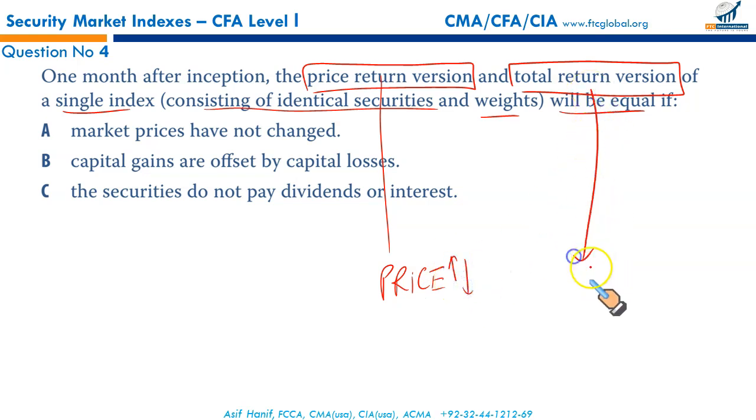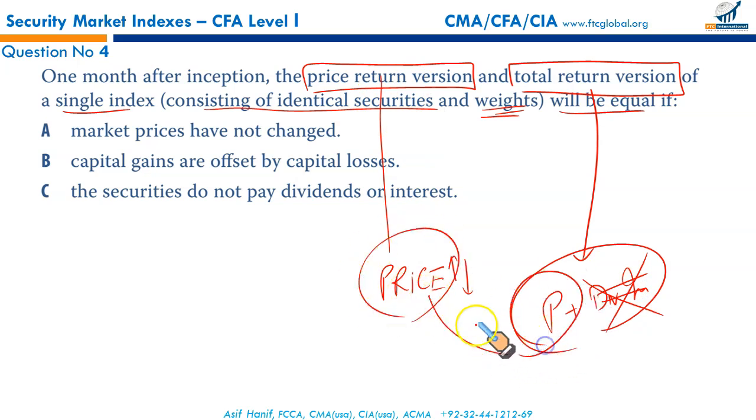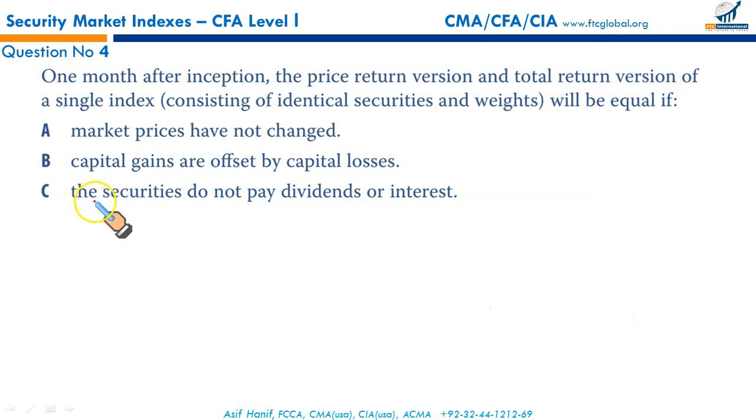But the total return index has two components: increase or decrease in price, capital gains, plus any dividends or interest. So if they have the same securities and the same weights and the index values are still the same, it means there would be no dividend and interest. If you remove dividend and interest, your price return index and your total return index will give the same results. So that makes C the correct option.